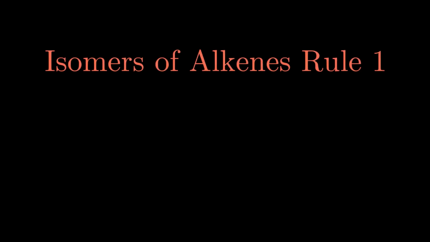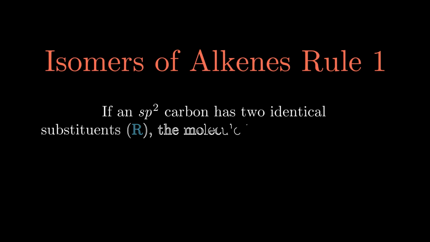Welcome, fellow chemists, to part 2 on the nomenclature of alkenes, where we will start with the cis and trans isomers. This video will be quite different from the previous ones, as you will get your chance to name the examples at the end. Not all alkenes can be classified as cis or trans, and this happens when an sp2 carbon has a pair of identical substituents on it.